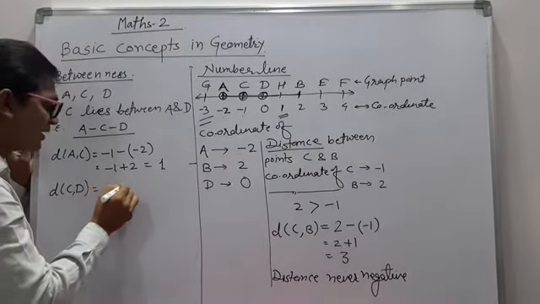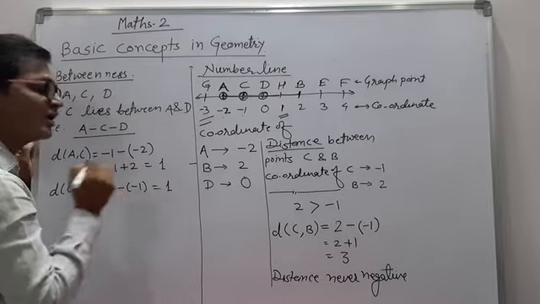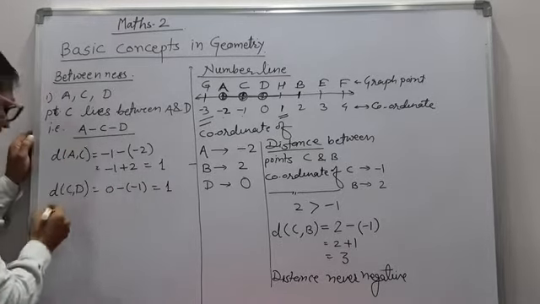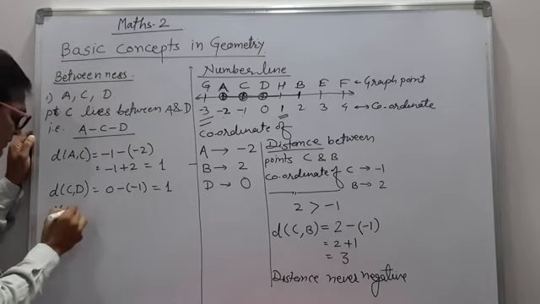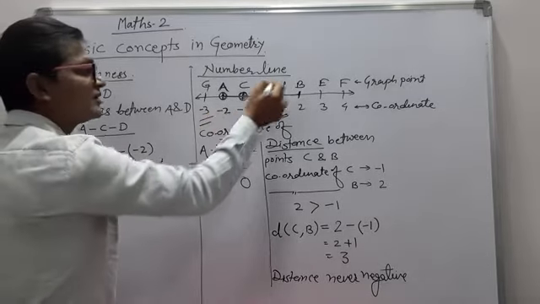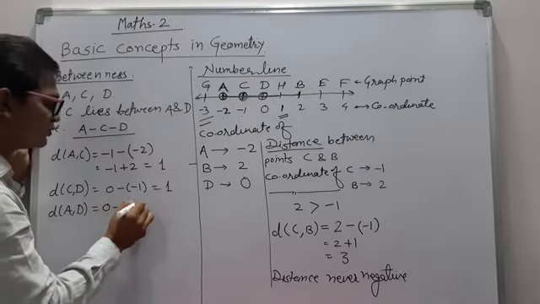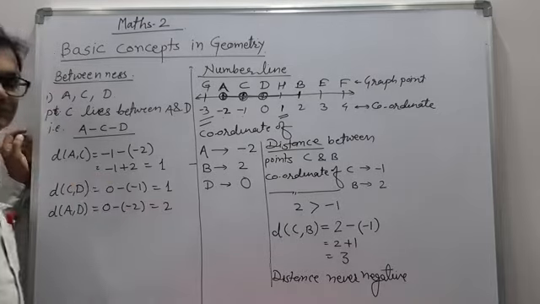Therefore 0 minus of -1 is equal to minus into minus plus 1. और A और D का डिस्टेंस निकालो। Distance between AD is equal to, A का कोऑर्डिनेट -2, D का कोऑर्डिनेट 0, that means 0 minus of -2 is equal to 2.